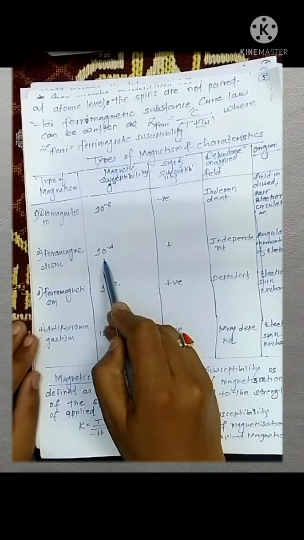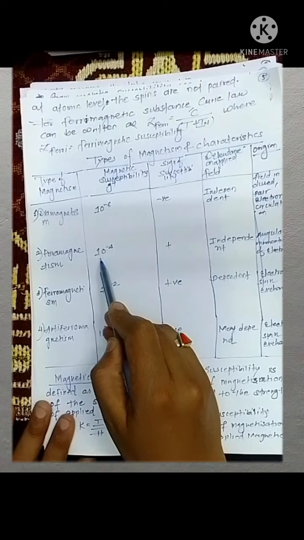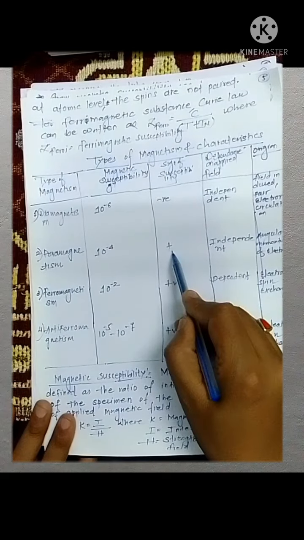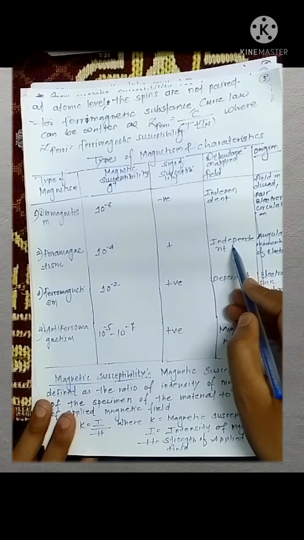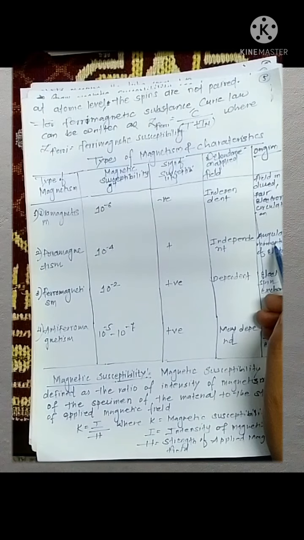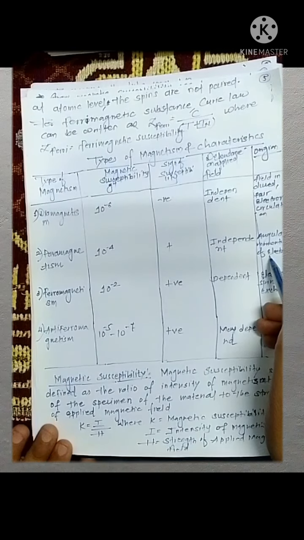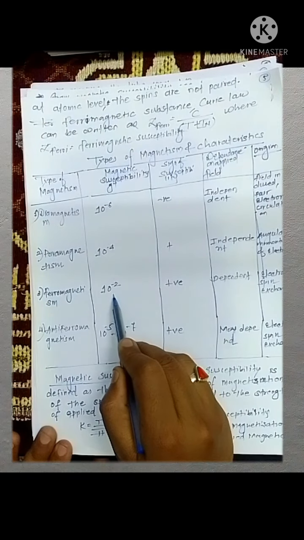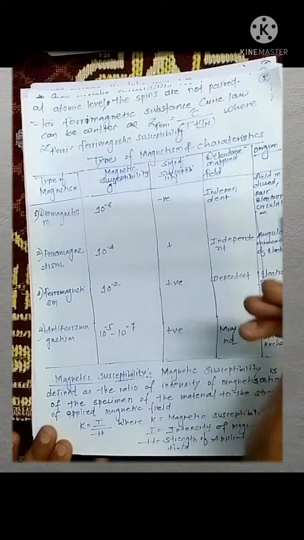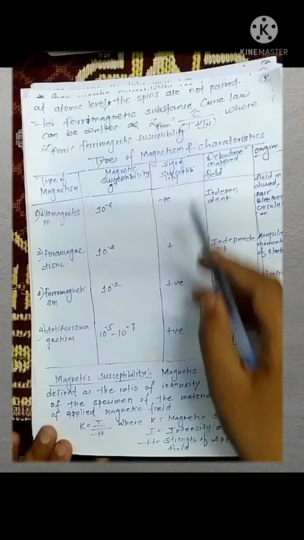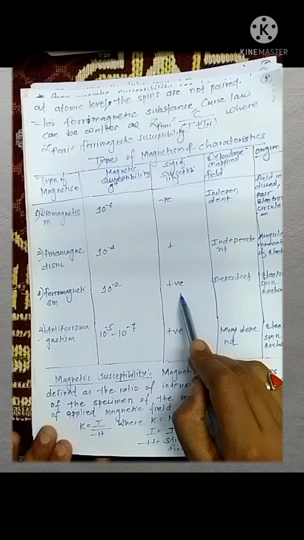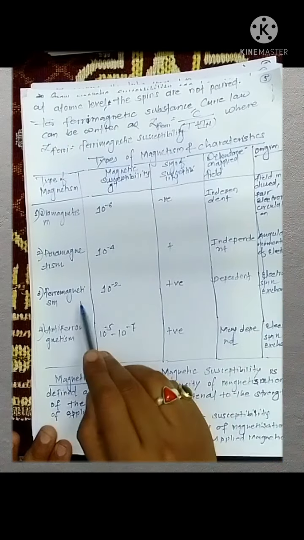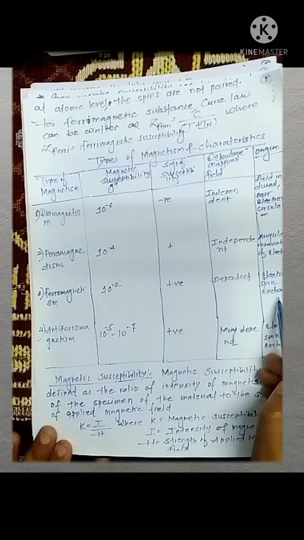The second type is paramagnetism. Generally the magnetic susceptibility value is 10 raised to the power 4. The sign of magnetic susceptibility is positive. It is independent of the applied magnetic field. The origin is the angular momentum of electrons. For a ferromagnetic substance, the magnetic susceptibility value is generally 10 raised to the power minus 2 gram inverse. The sign is positive. It is dependent on the applied magnetic field, and the origin is generally electron spin exchange.